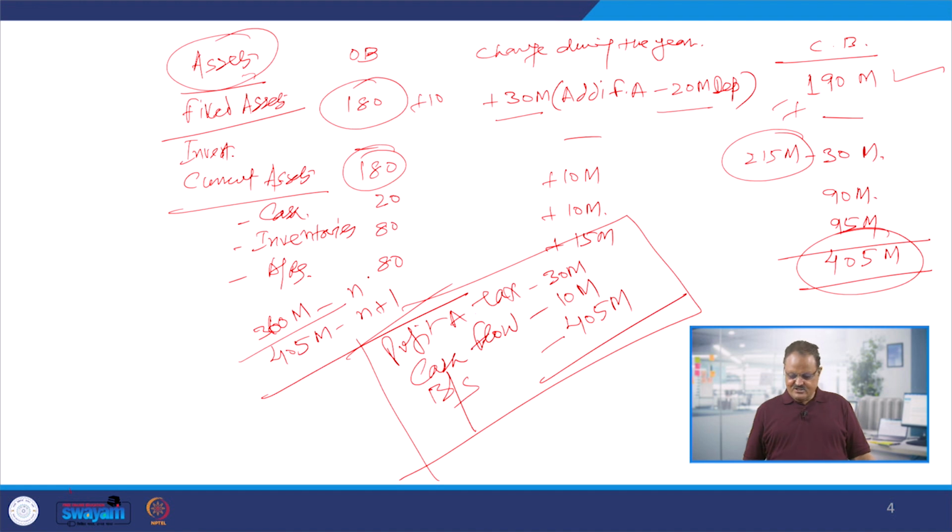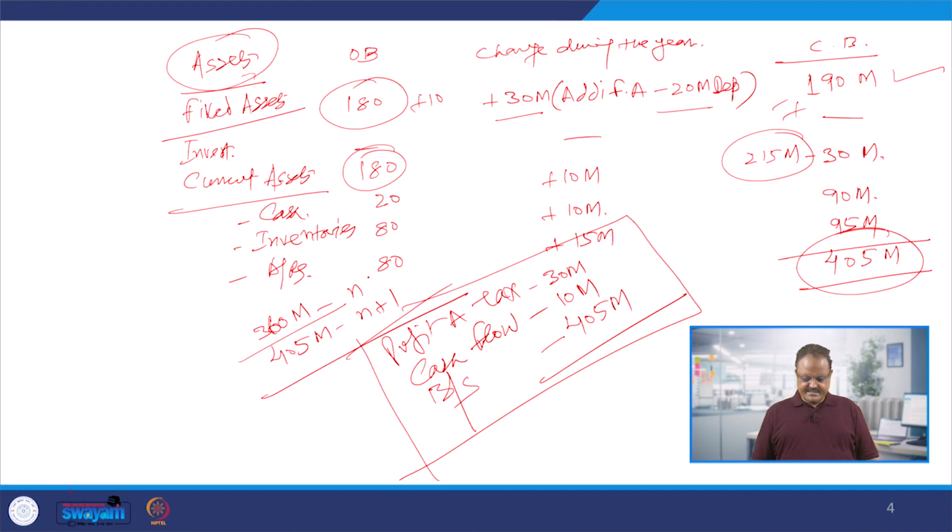And if you see the balance sheet size, it has also gone up from the 360 million to 405 million. It means the firm is growing as well. So all the indicators are quite positive, quite impressive. And this kind of performance in the N+1 year will be interpreted as a very good performance by any investor. And this kind of investment proposals or projects will get the investors easily.